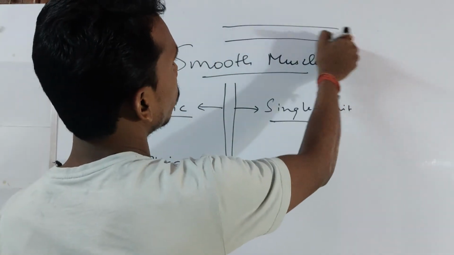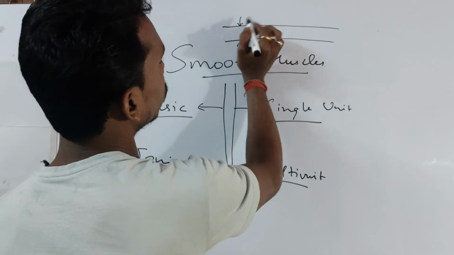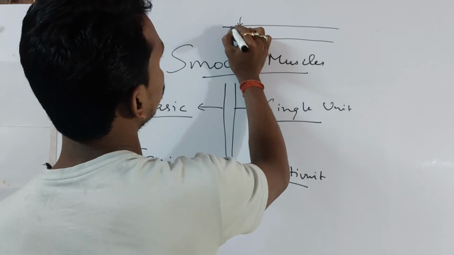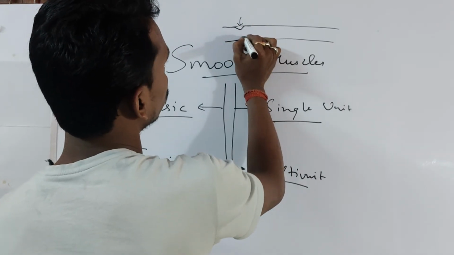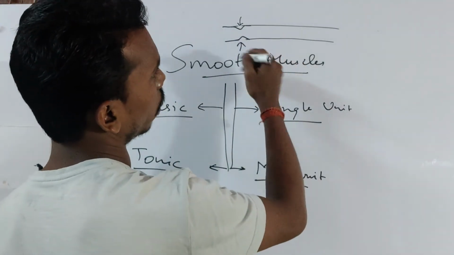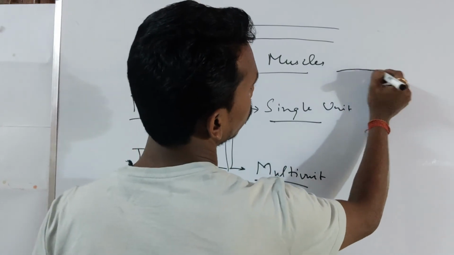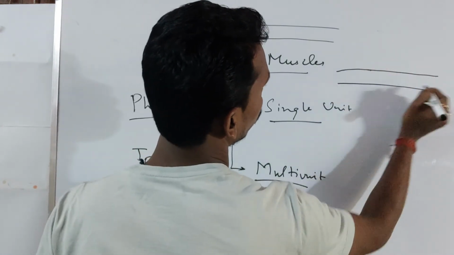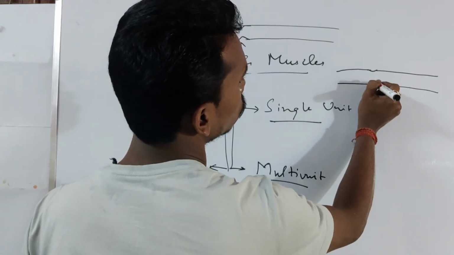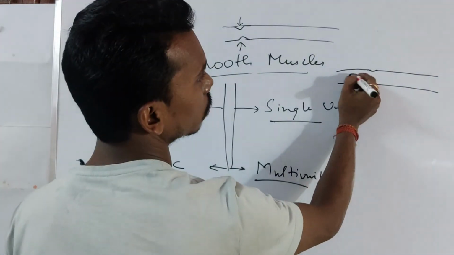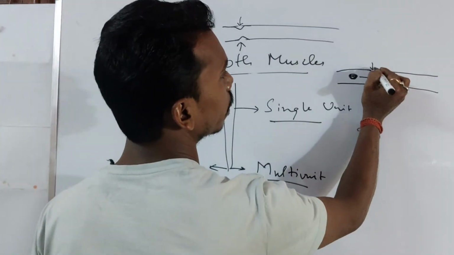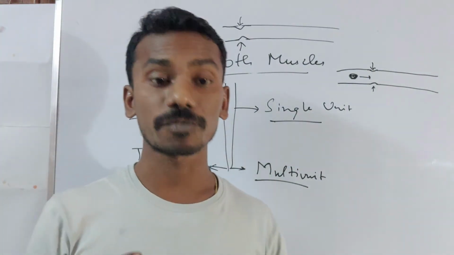If this is a tube, the stimulus has come to contract this portion, and in the next scenario you will see there is a contraction, and after a certain second you will see this contraction has moved from that portion to the next. There was the first contraction and then the second contraction. That means there is a phasic movement of that muscle.